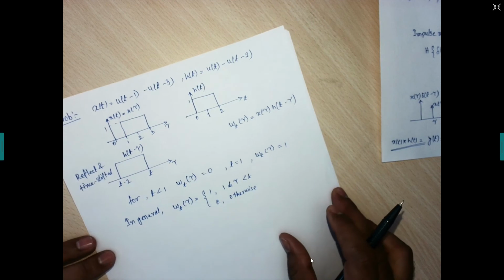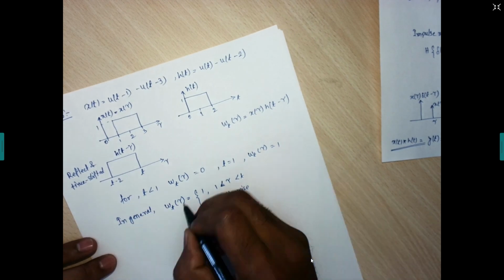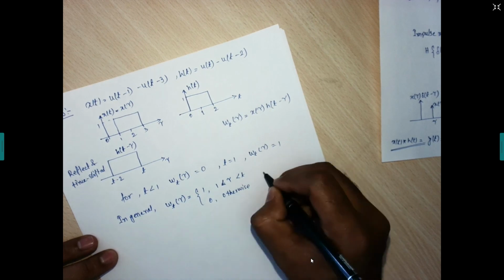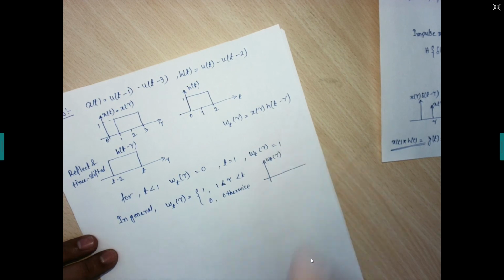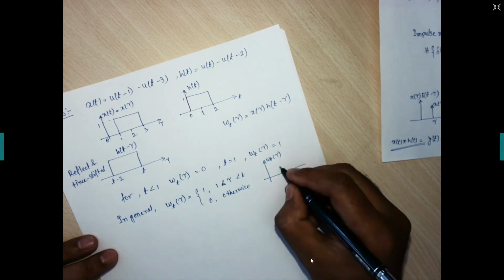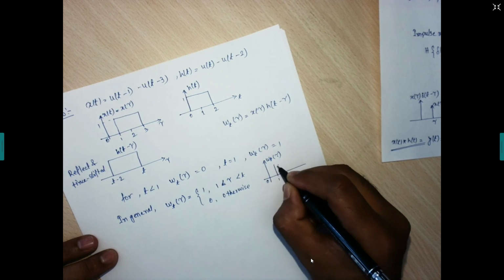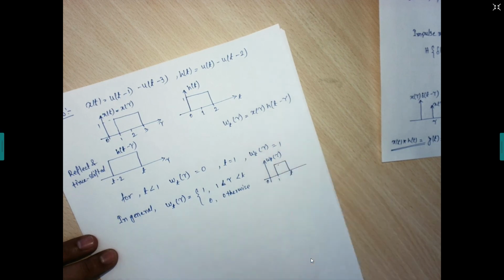Next, how can we draw this pulse? This is about w of t, tau. Starting from 1, let us say it is 1, and going up to t. We don't know what the last value of t is, so up to t, the amplitude is 1.